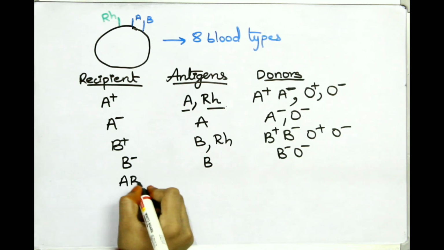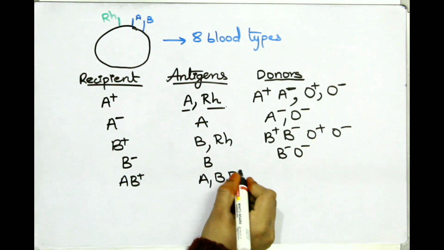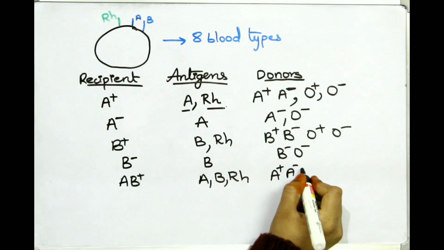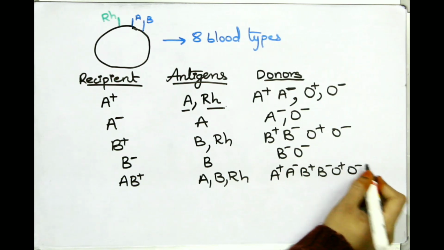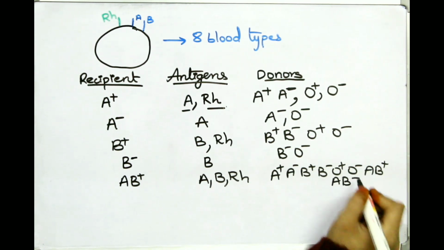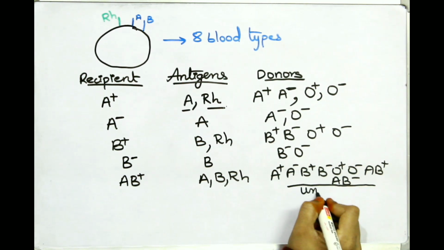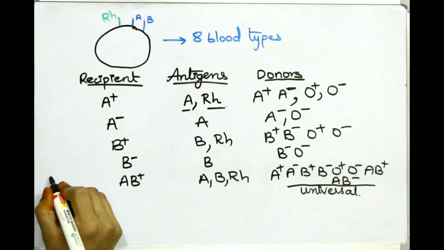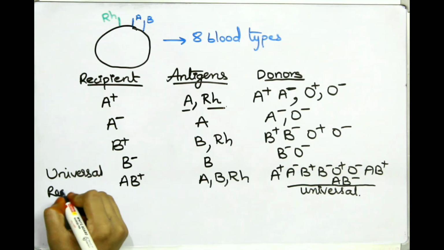Coming to AB, AB has A antigen, B and also RH, right? We are telling it as positive. So as it has all the antigens, it can take blood from all the blood groups, right? So there won't be any foreign particle for AB positive because all the antigens are present in them, so no problem. As it can take blood from all the blood groups, it is considered as universal recipient. AB positive is universal recipient.